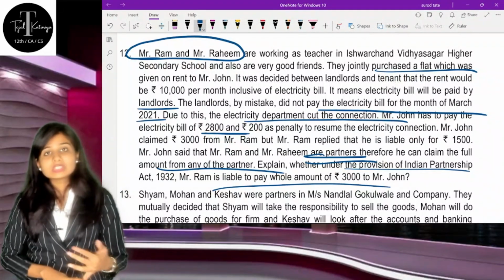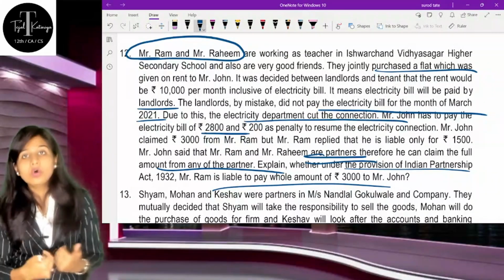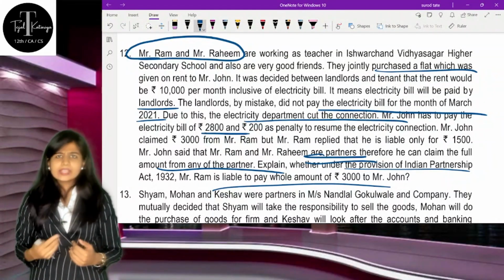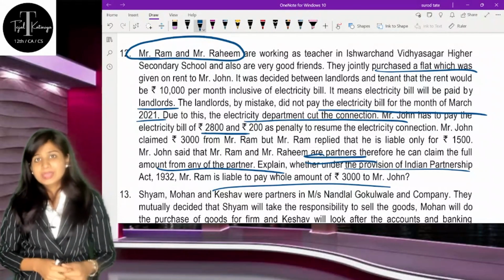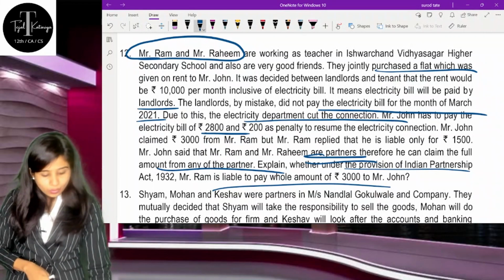In this situation, Mr. Ram and Mr. Rahim are not partners, they are just co-owners. According to the true test of partnership, they are not partners, they are just co-owners. And that's why what happens is